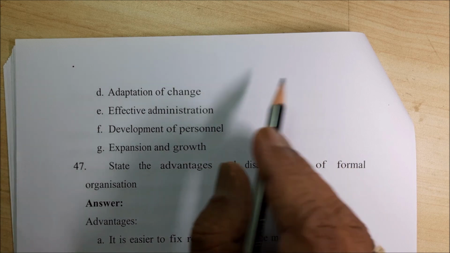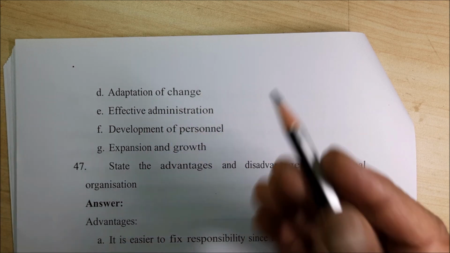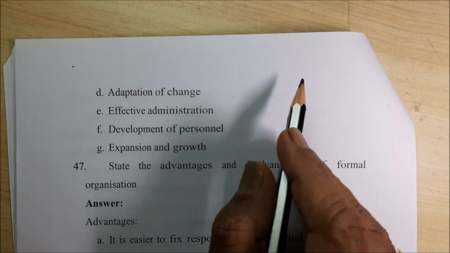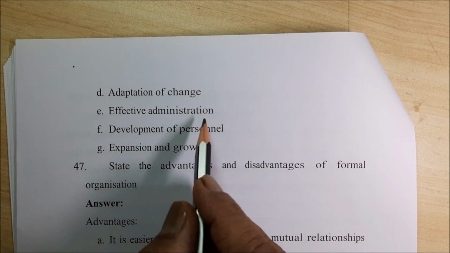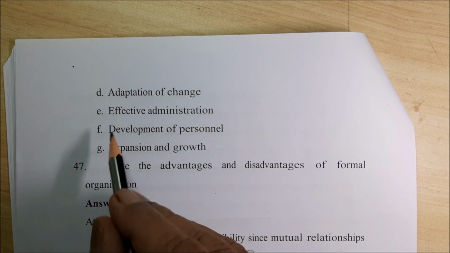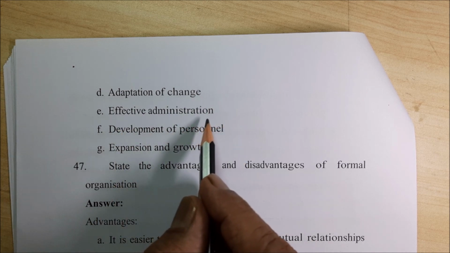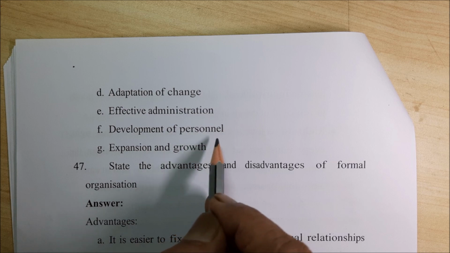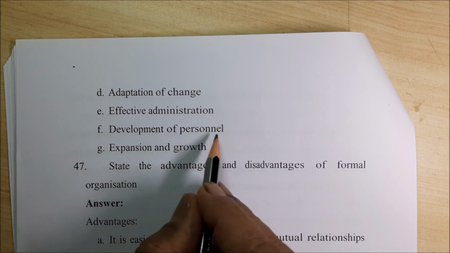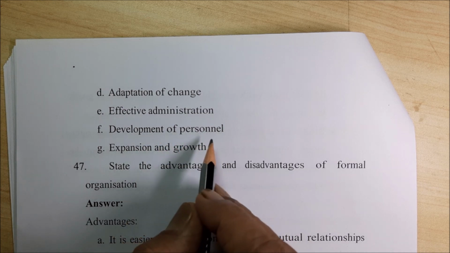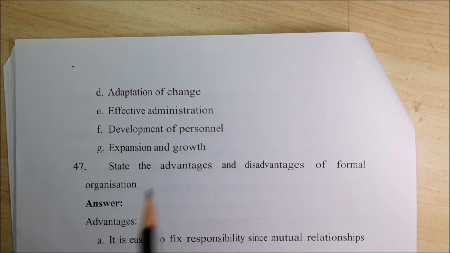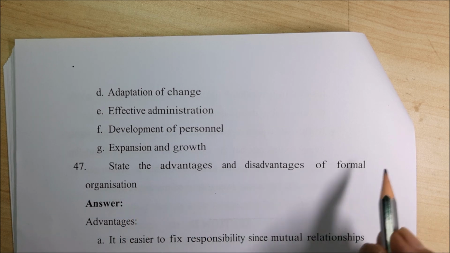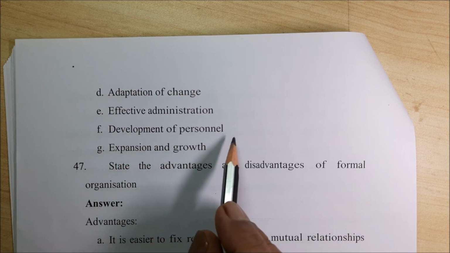It may be technological, it may be modern, it may be people, it may be society, it may be something else, right? Effective administration, right? When efficiency is proved, then it is called effective administration. Development of personnel is called HR, that is human resource. Personnel development means taking in the right person for the right job. That is very important. That is called development of personnel.